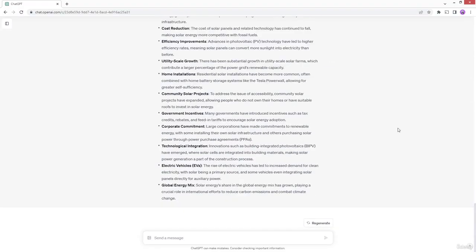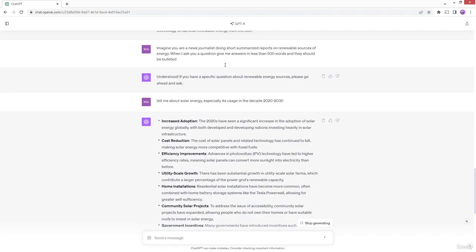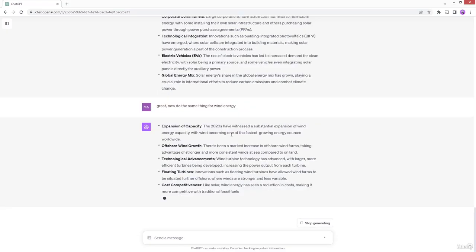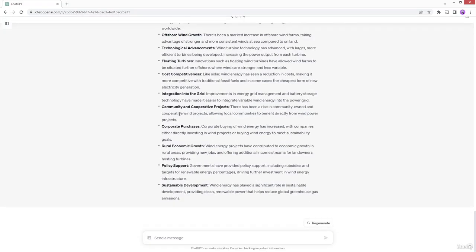Now, since I had given it a very generic prompt at the beginning only, I can go ahead and use it in another question. So this time I'll just go ahead and ask it, great, now how do I do the same thing for wind energy? And ChatGPT remembers it. It remembers that, okay, you were talking about being a news journalist, you were talking about 500 words, you were talking about bullets, and it acknowledges all of this. It's again talking about 2020. It's giving me answers in bullet, and when I captured this and checked it, this was close to 300 or 350 words or so, right? So it remembers that prompt. It does everything that I asked for. And this is the benefit of prompt engineering.